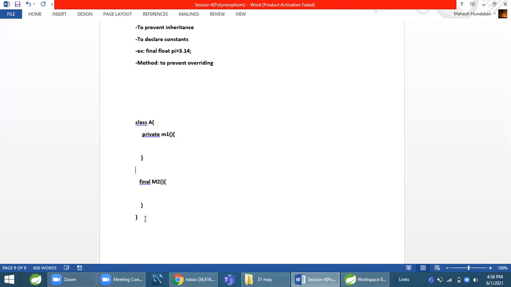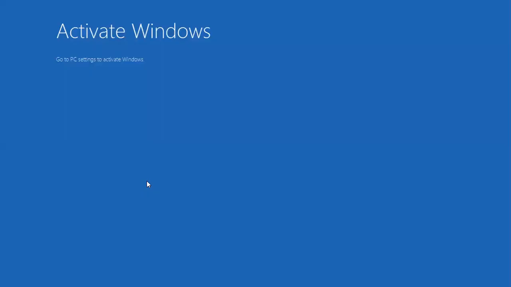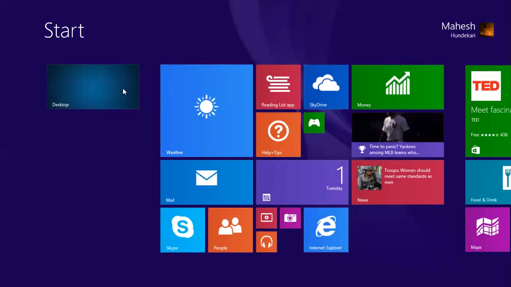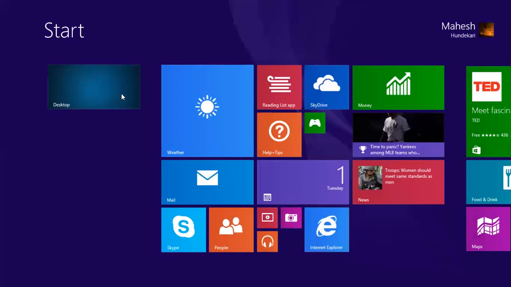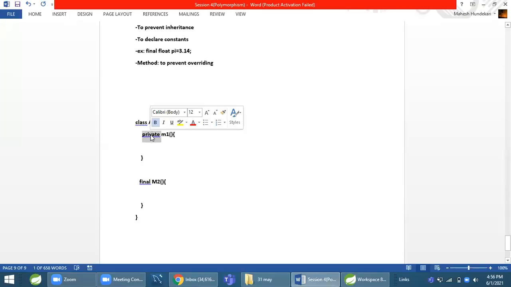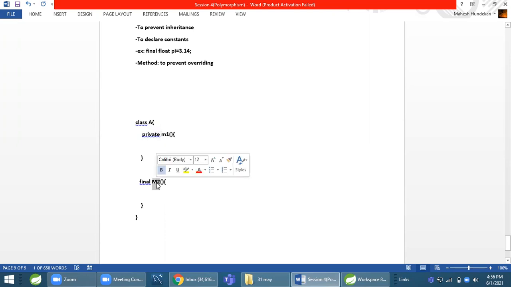Based upon your requirement, you make your method either private or final. Suppose your requirement is that the method strictly should not be accessible outside the class. In that case, you make the method private. And if your requirement is that the method can be accessed outside the class but should not be overridden, in that case, you make it final. So it depends on your requirement.